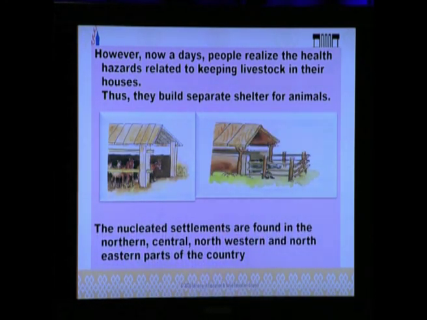The nucleated settlements are found in northern, central, northwestern and northeastern parts of the country. So, this type of settlement is found in high altitudes. That's why people also follow seasonal migration.